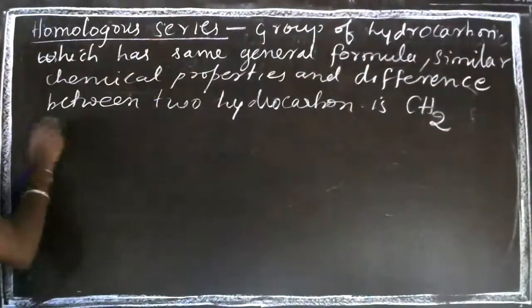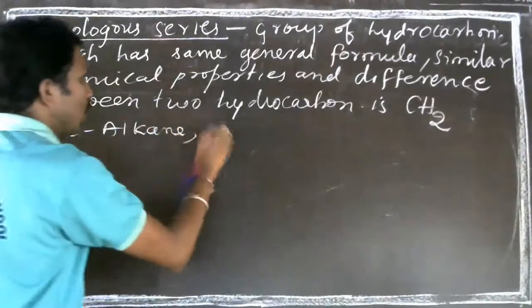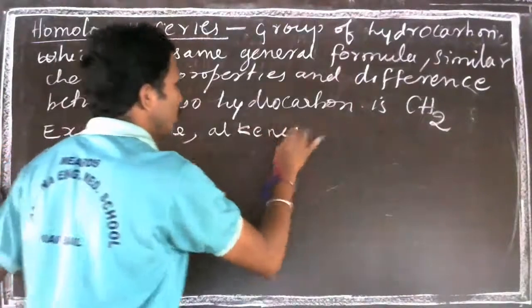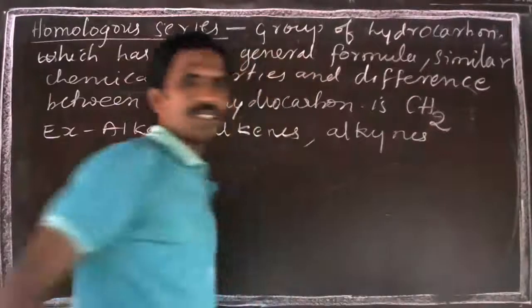So example, alkane is one, alkene is one, alkyne is one. Like this it goes on.